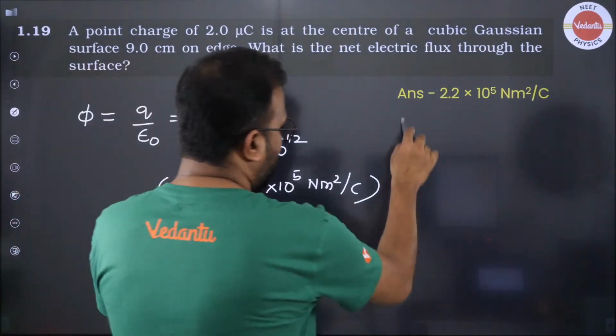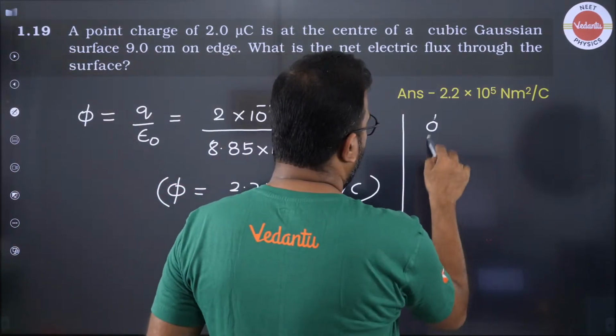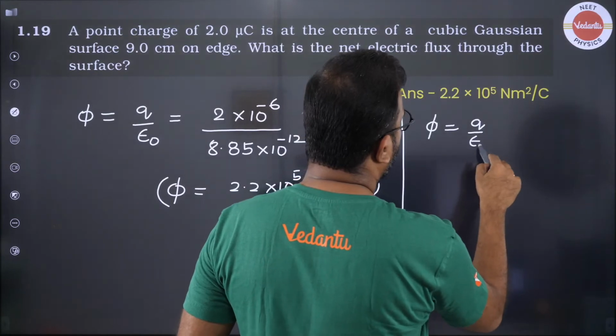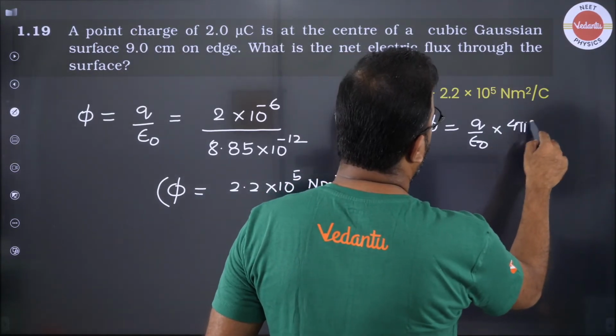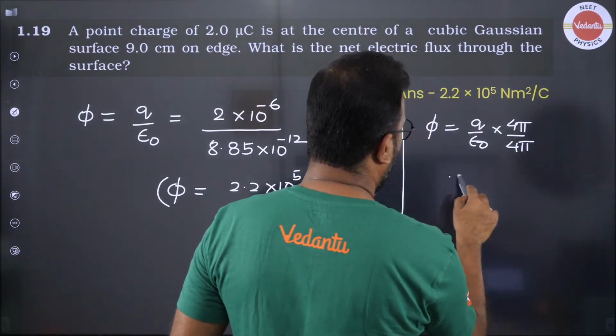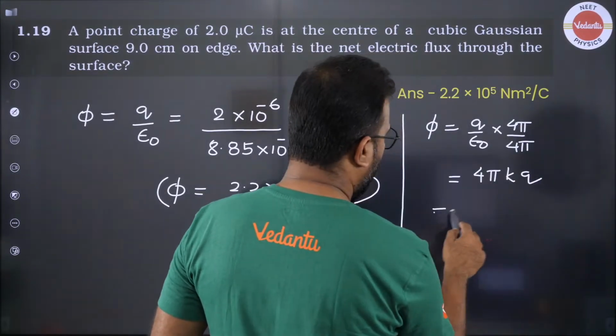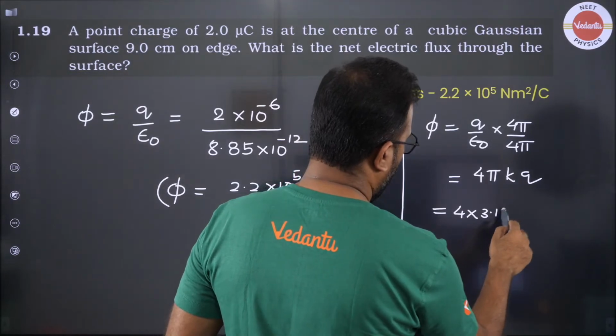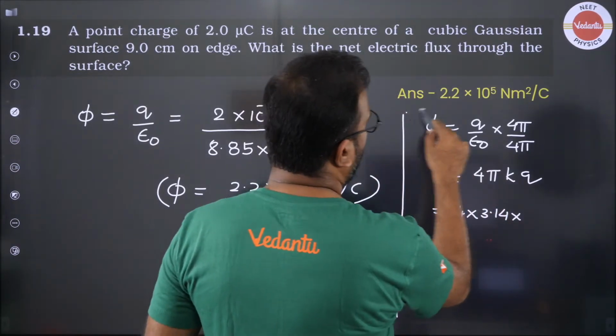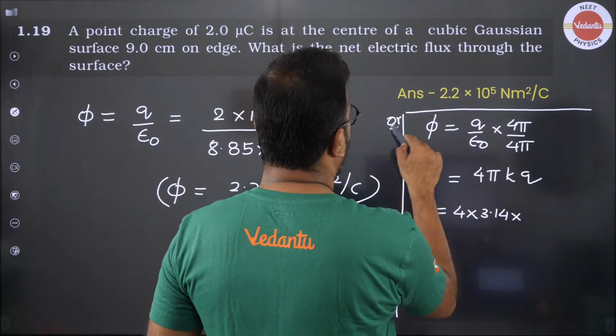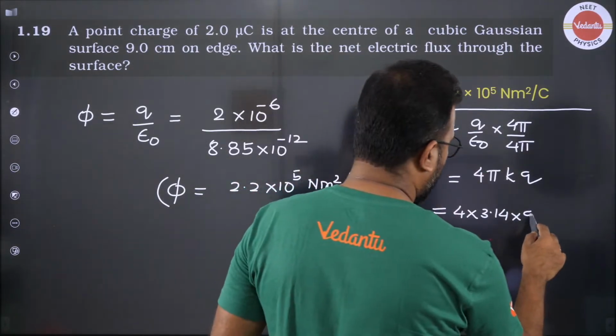If you want, you can actually simplify the approach itself, that the flux is Q by epsilon naught. You can multiply by 4 pi, divide by 4 pi, so that it looks like 4 pi kq. So you can write this also. This is an alternate approach to begin the question.